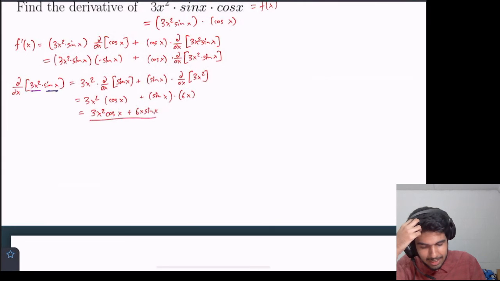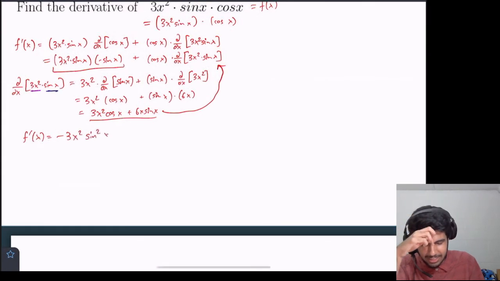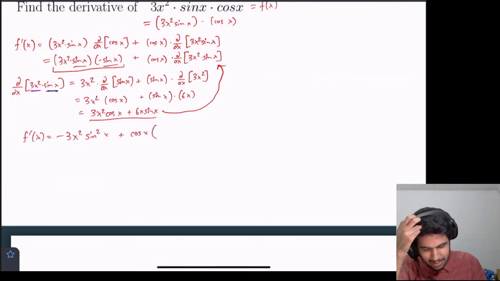And then we're going to take this and substitute it back in here. And finally we get f prime of x equals, I'm going to combine all of this into 1. So this is negative 3x squared sine squared of x, because it's sine x times sine x, plus cosine of x times, now we're substituting this quantity in, 3x squared cosine of x plus 6x sine of x.